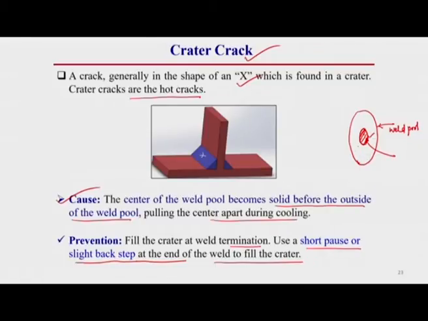Once it solidifies, the rest of the part then starts solidifying. Once the rest of the part starts solidifying, it creates some tensile stress in this solid portion region. Then there is a chance of creating this type of crater crack. That is written in the cause of this crater crack.